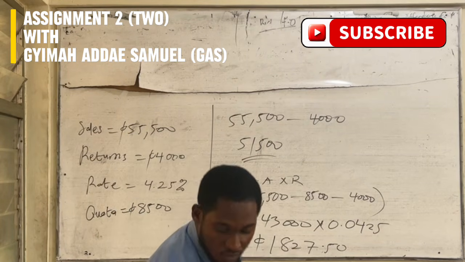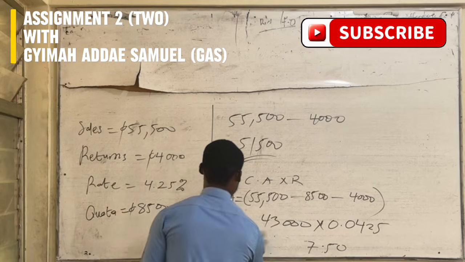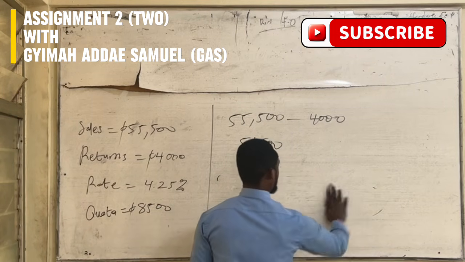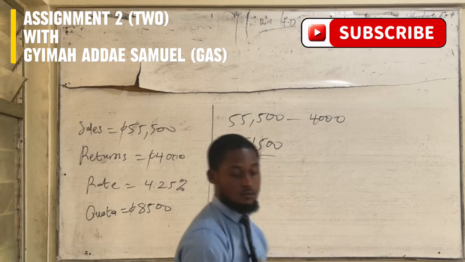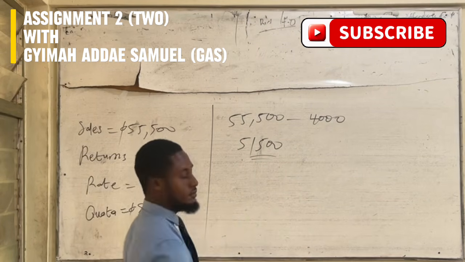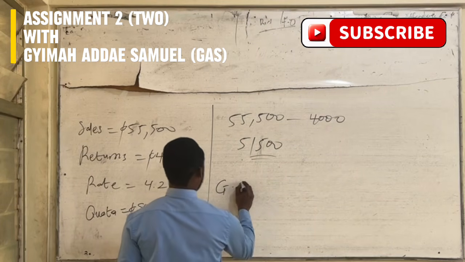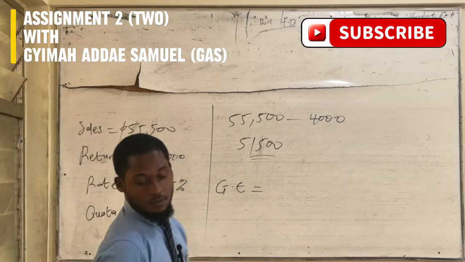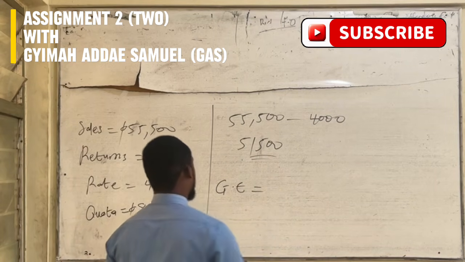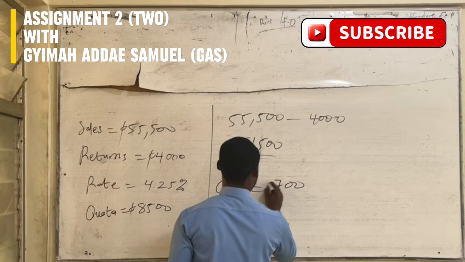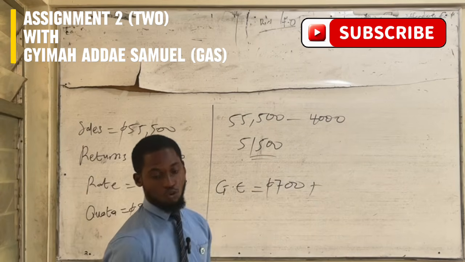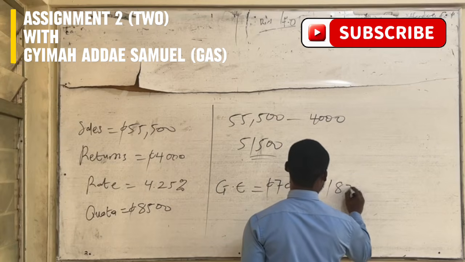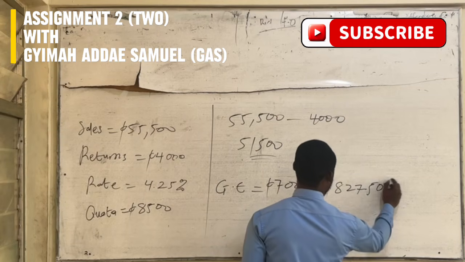So now let's compute our gross earning. Our gross earning, GE, becomes salary of 700 cedis plus commission 1,827.50.